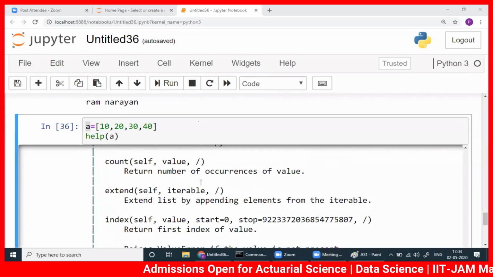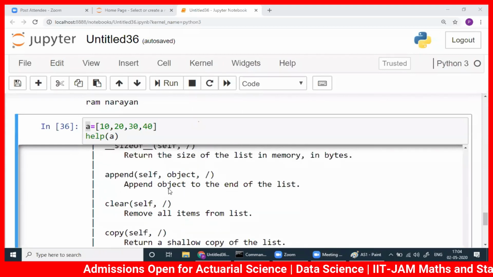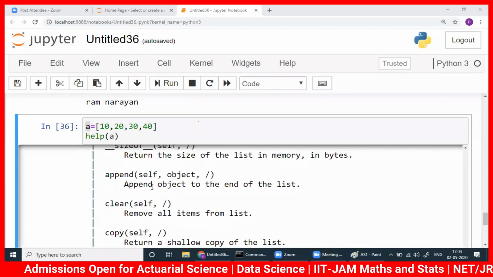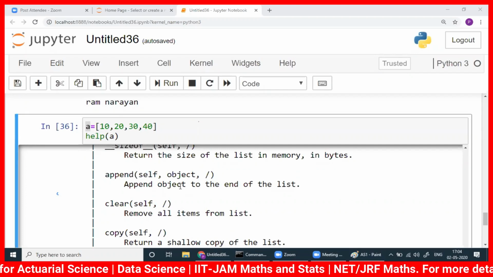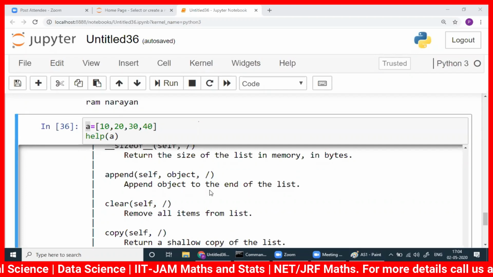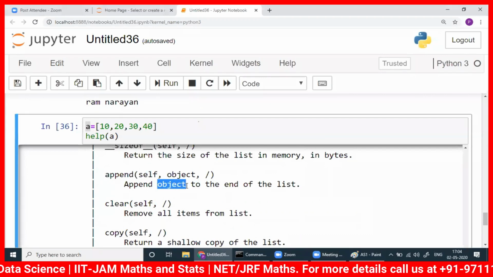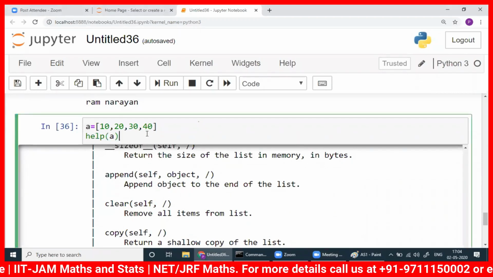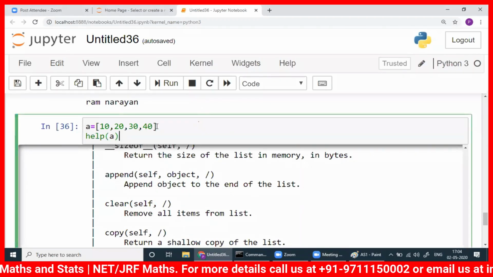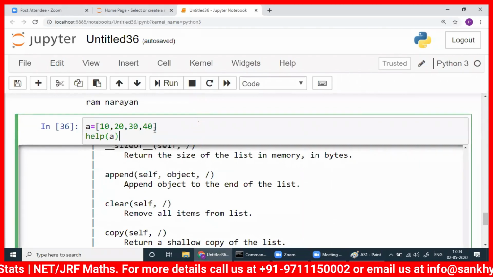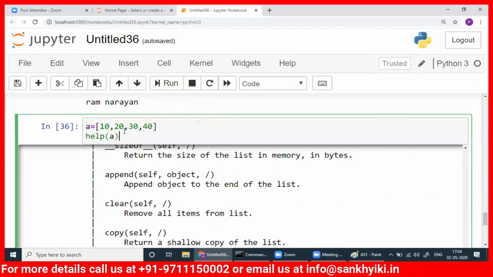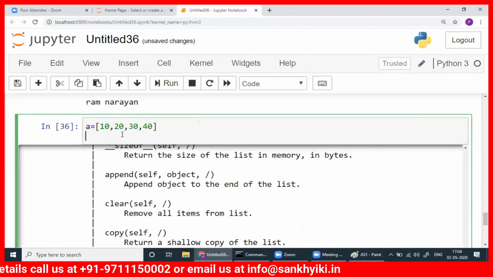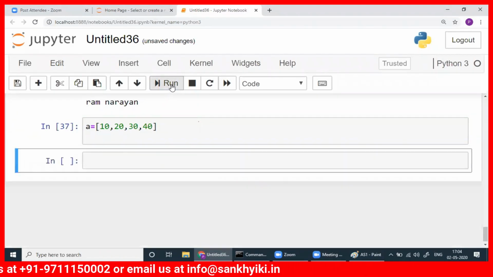Now here, what it says is, the append method, you can append an object to the end of the list. You can append one object to the end of the list. Object means, let's take one such number like 50. That is an object. Everything is an object in Python. We'll go to that.